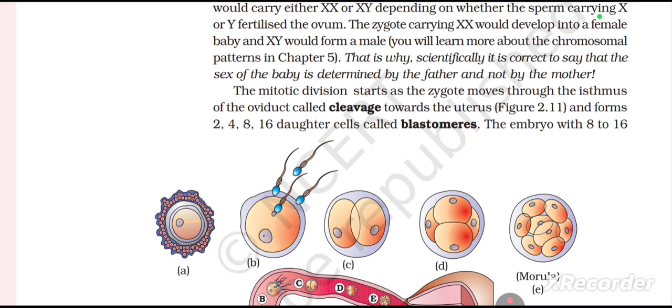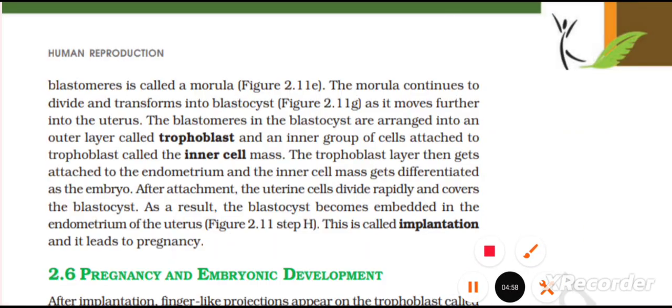The mitotic division called cleavage starts as the zygote moves through the isthmus of the oviduct towards the uterus, figure 2.11, and forms 2, 4, 8, 16 daughter cells called blastomeres. The embryo with 8 to 16 blastomeres is called a morula, figure 2.11e. The morula continues to divide and transforms into a blastocyst, figure 2.11g.